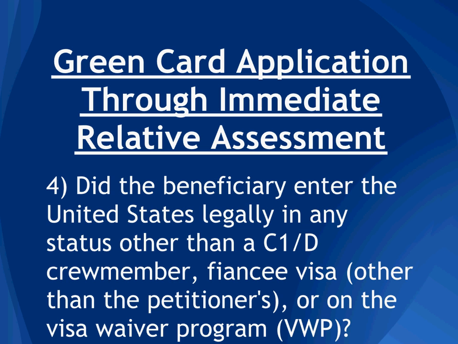If you entered on a fiancé visa based on the person who sponsored you, you can adjust status if it's based on marriage to the person who filed the fiancé visa petition for you. But if you entered on a fiancé visa and then some other person petitions for you, you cannot adjust status on that basis. And of course, finally, there's the visa waiver program.